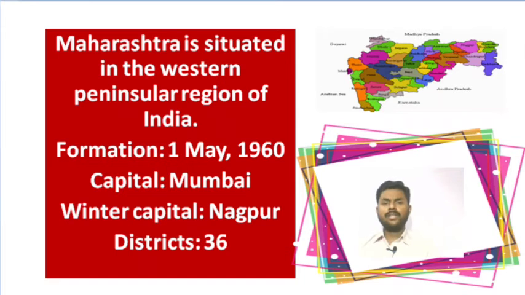Maharashtra is situated in the western peninsular region of India. If you look at the map of India, then you will find Maharashtra in the western peninsular region. You can also look at the map of Maharashtra here and you can find different districts of Maharashtra in this map.